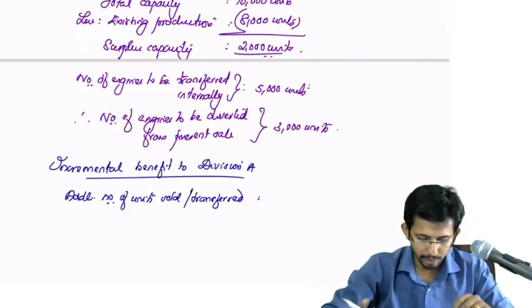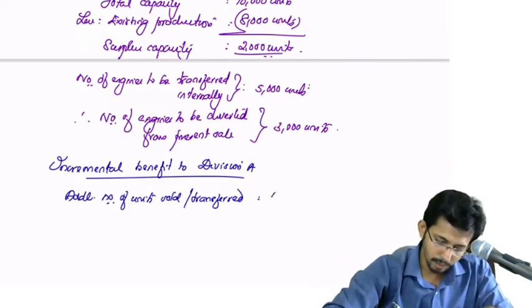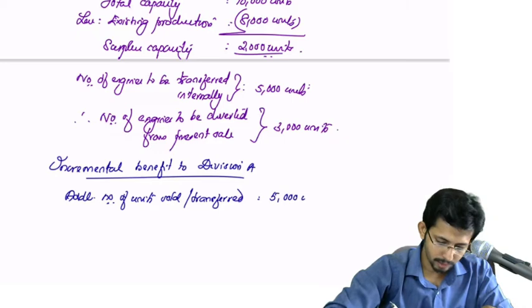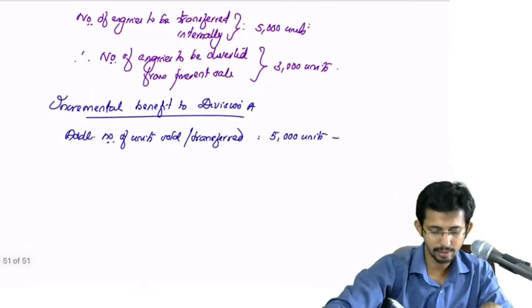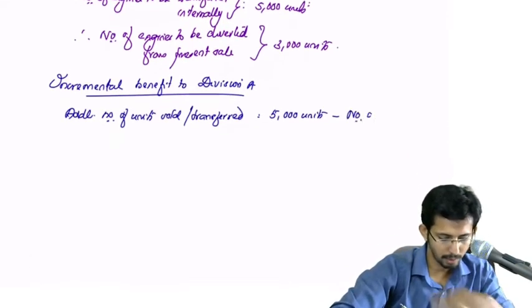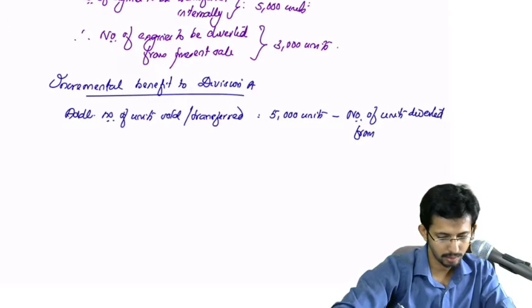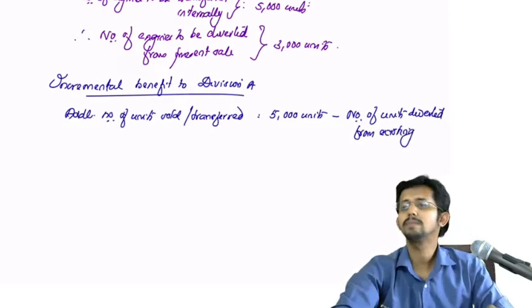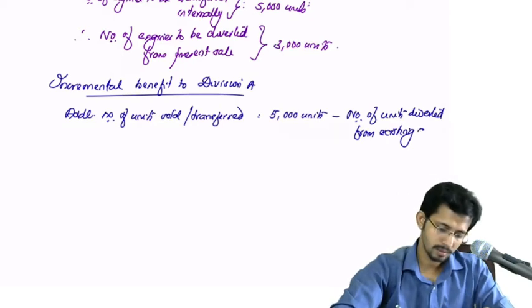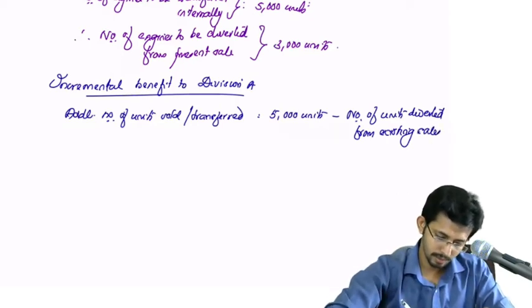So additional number of units sold or transferred will be only 5000 units minus number of units diverted from existing sales.